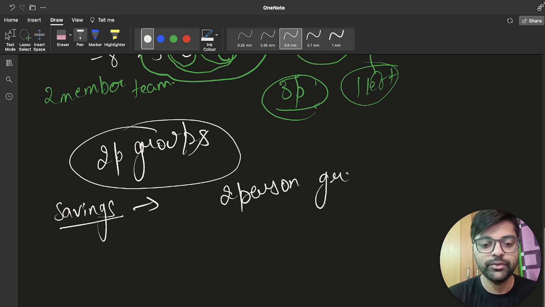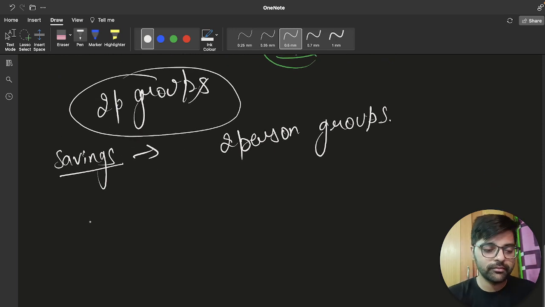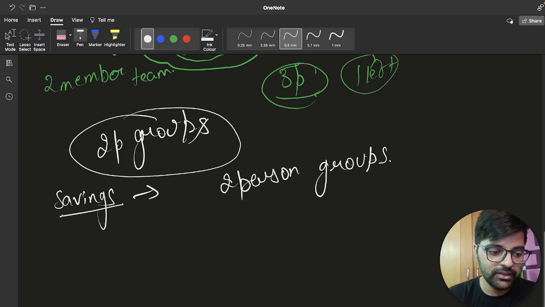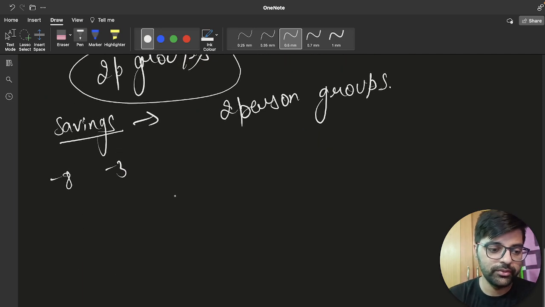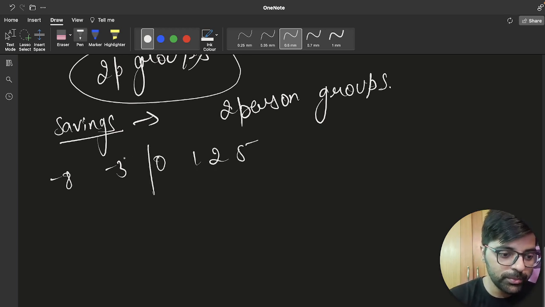So now we will have to find the total number of groups. So moving back to our example, there was minus 8, minus 3, 0, 1, 2, 5. So now you would like to group so that you have the minimum negative value.